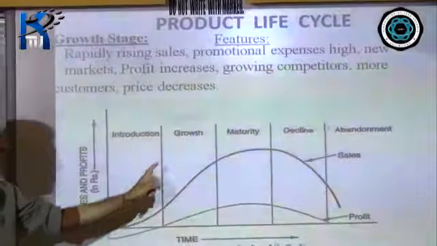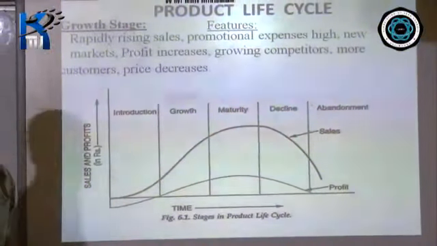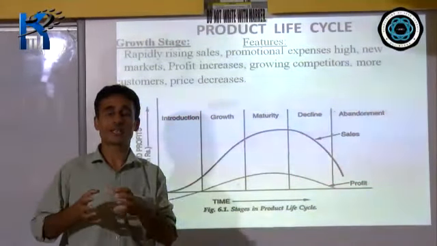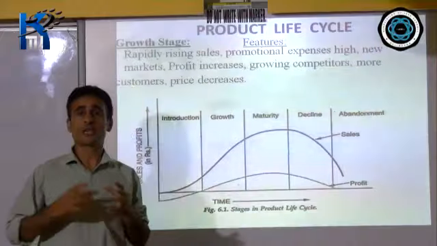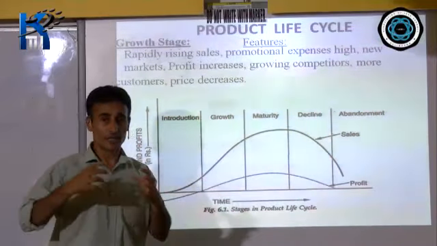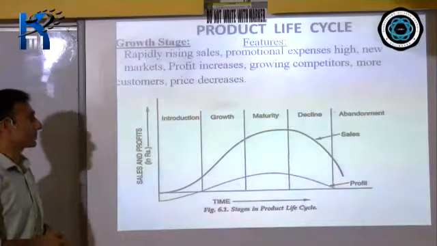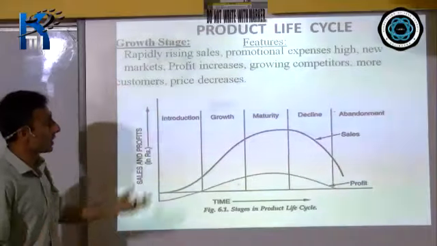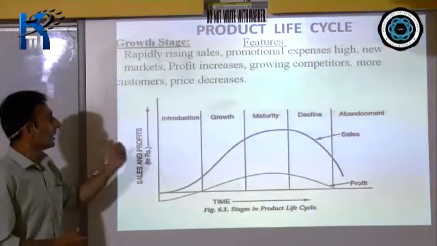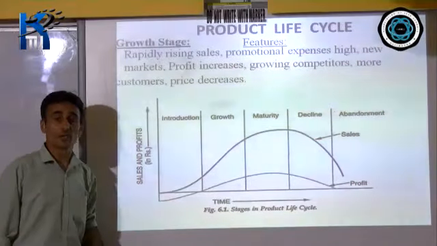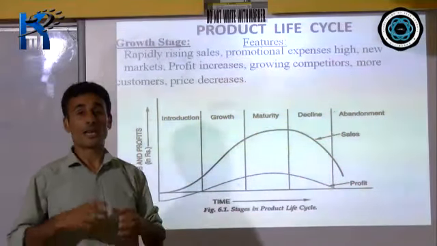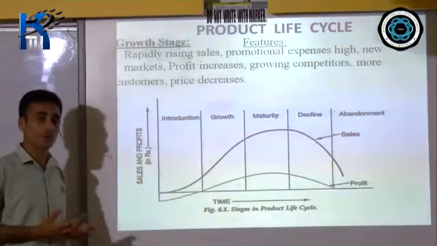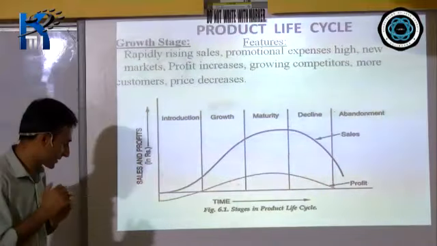Now, since the product has gone to the next stage, there may be an increase in the competition. New firms will join the market because they see that the previous firms are earning profit. Sales are increasing. There is much demand for the product. So the new firms will be attracted to the market, so the competition increases. But since the competition is increasing, there may be a price cut, or the price may be decreased to some extent, right? Or there may be an offer of discounts in order to reduce the price.